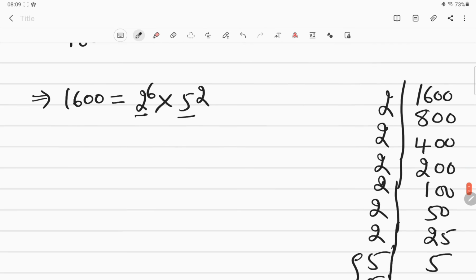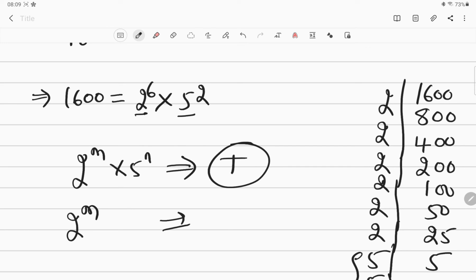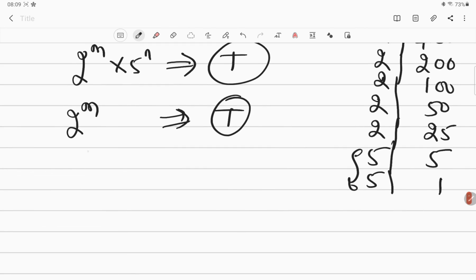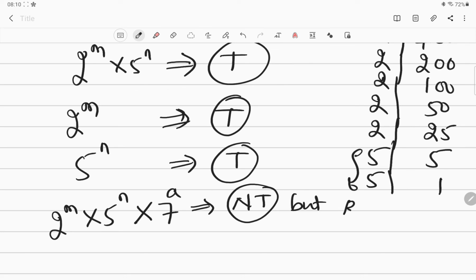Once again I am repeating, dear children, only 2 to the power m, 5 to the power n means it is going to be terminating. Okay, 2 to the power m, then also terminating. Then 5 to the power n, only 5 to the power n, then definitely terminating. 2 to the power m into 5 to the power n into, for example, 7 to the power something like a, if it is coming means it is non-terminating but repeating.